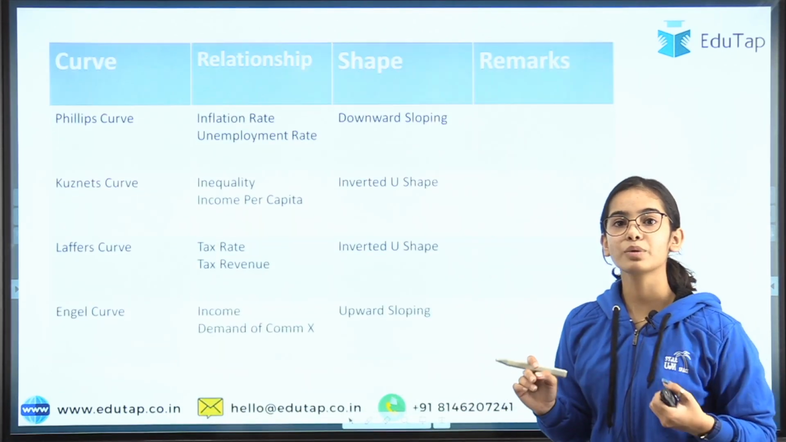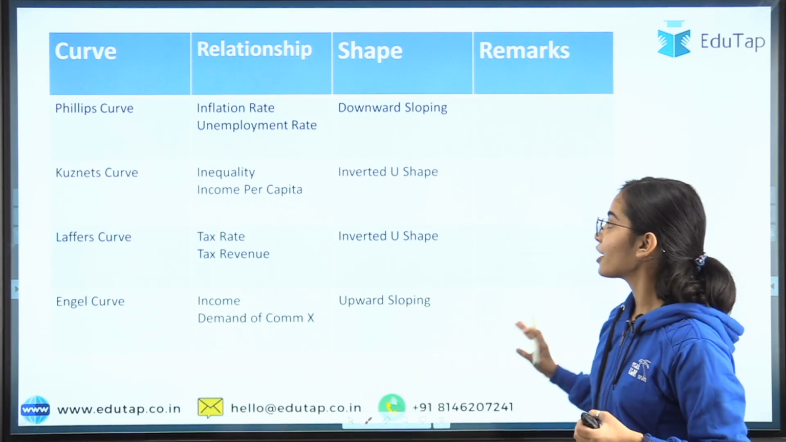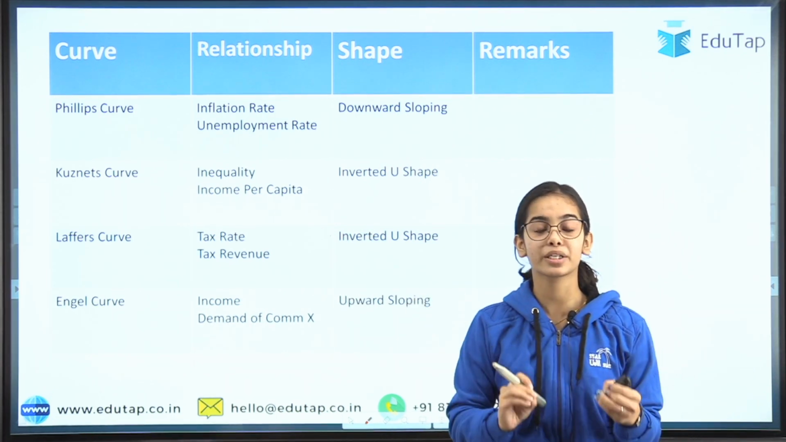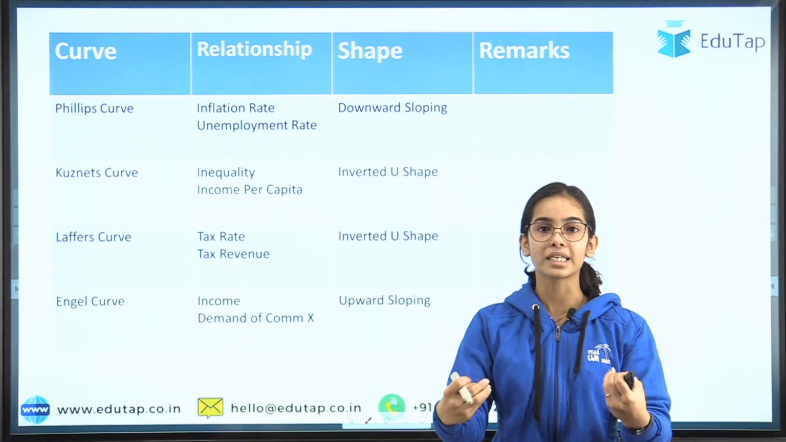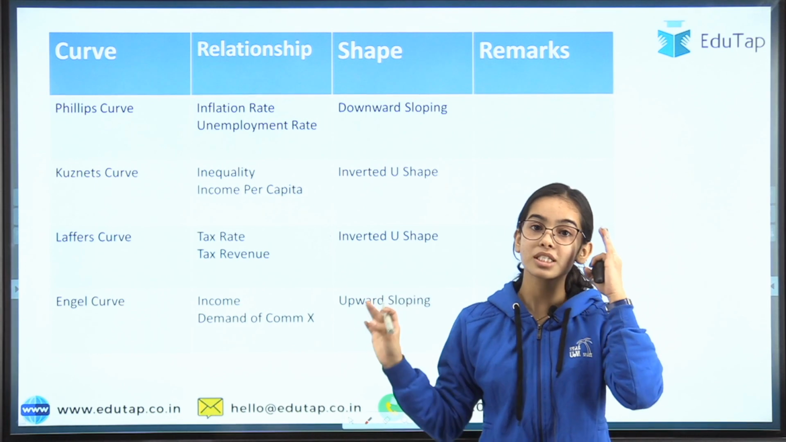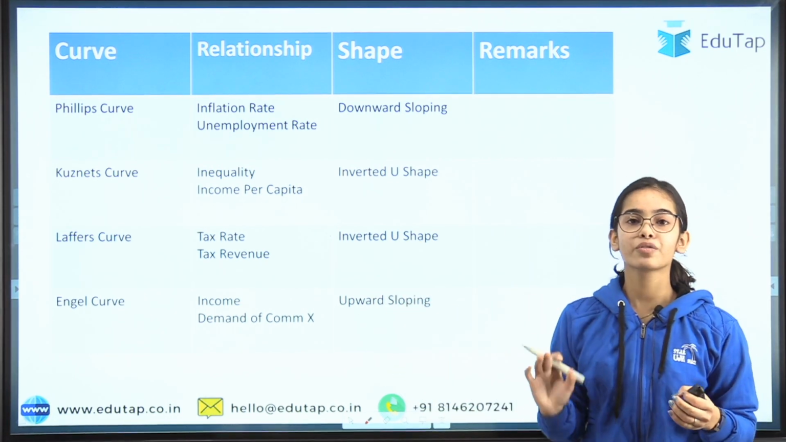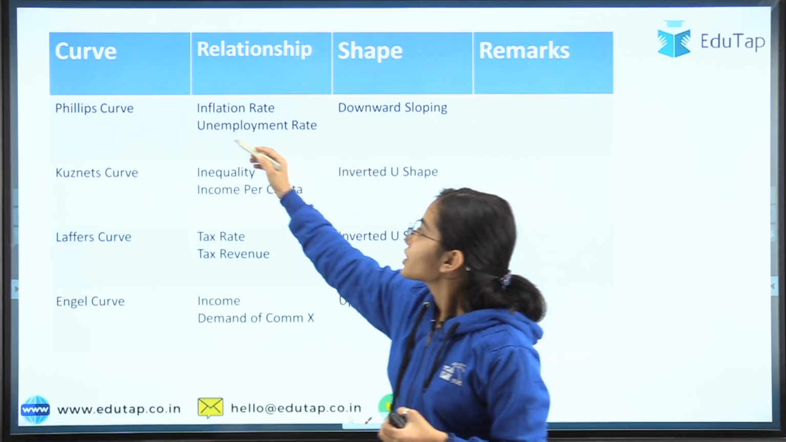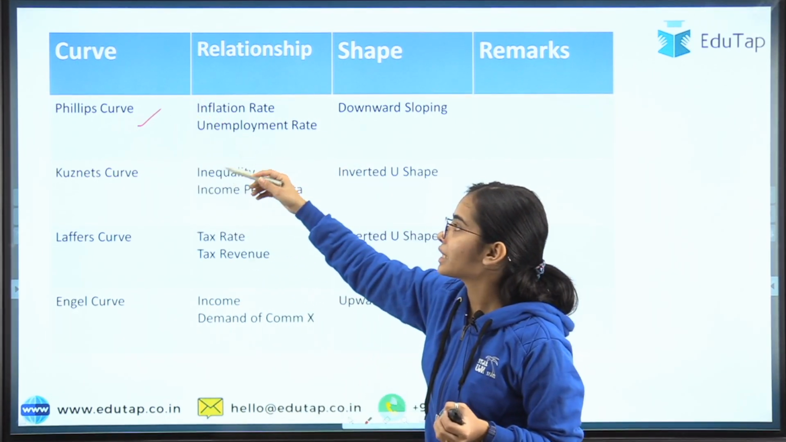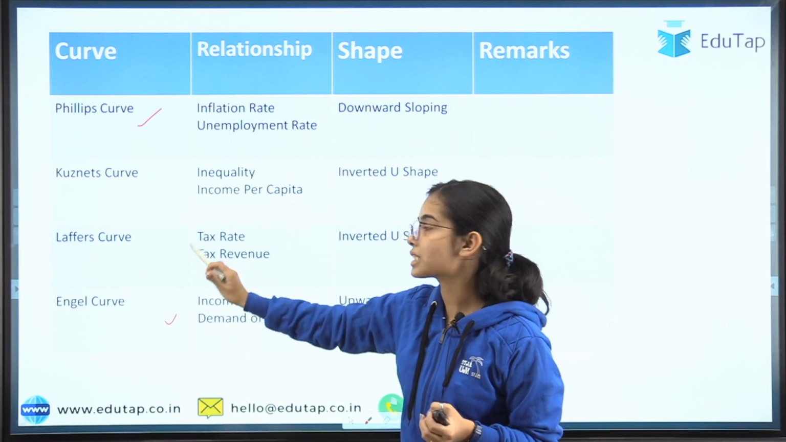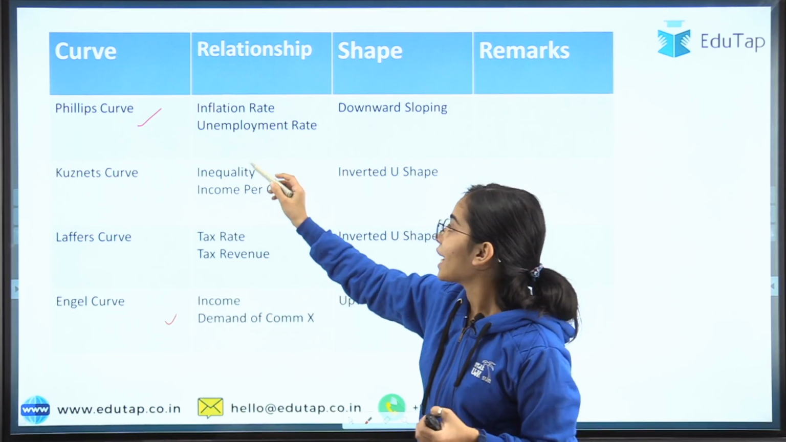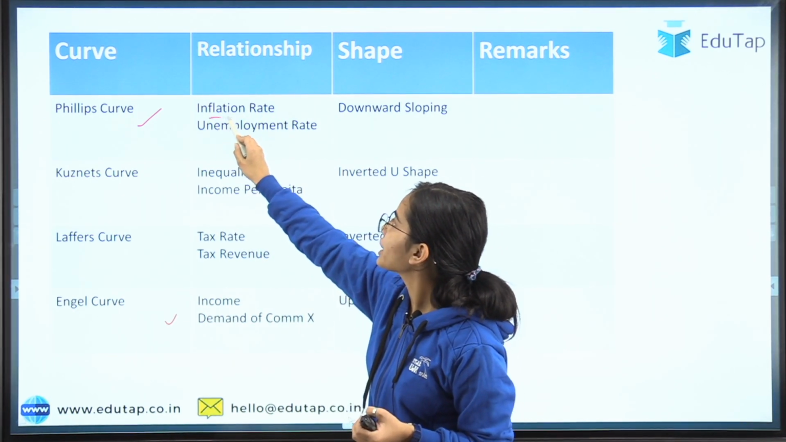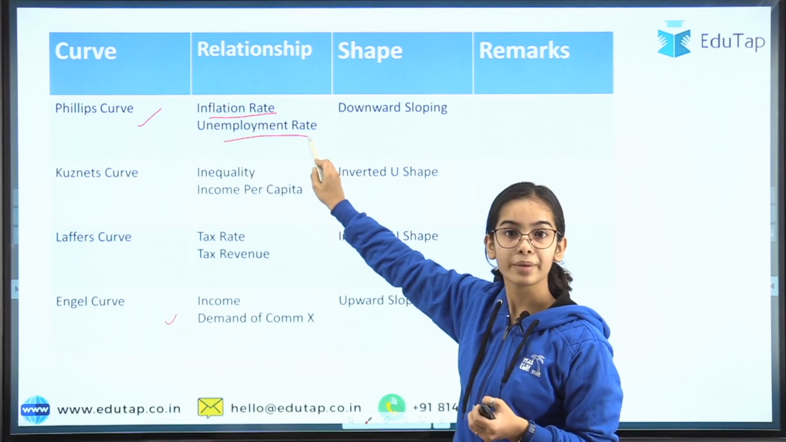After that we come to the summary table. Here I have presented everything related to the curves that is important from the exam's point of view, and if you remember this table, then you will be able to answer any question related to the curves. The Phillips and Engel curves we discussed in the previous session. The Phillips curve tests the relationship between the inflation rate and the unemployment rate.